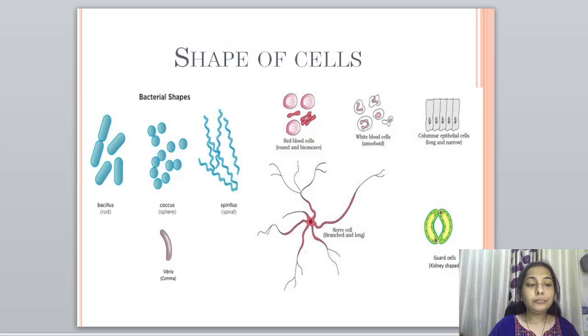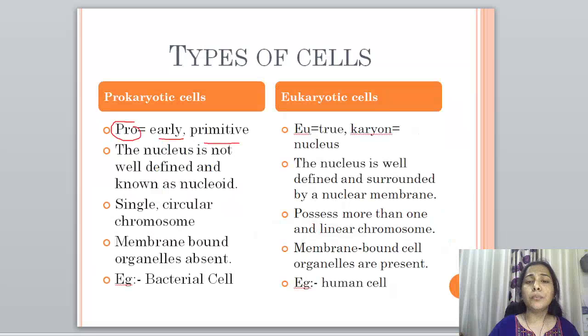Now we come to the most important types of cells. There are basically two types of cell. One is prokaryotic cells, another is eukaryotic cells. So first, let's break the terms prokaryotic and eukaryotic. Pro means early, primitive.